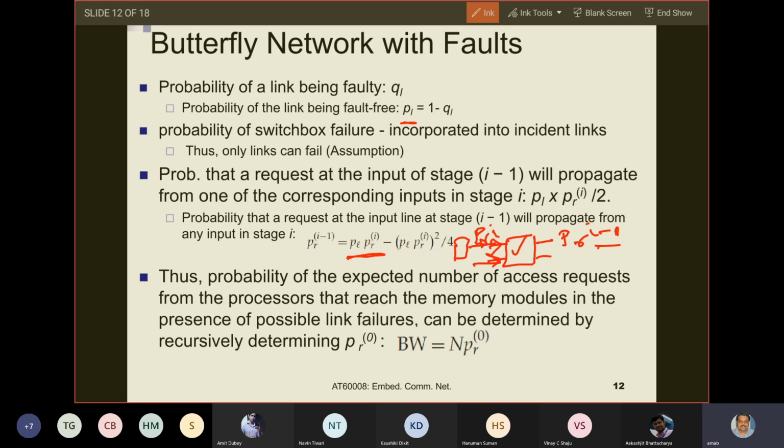So our analysis changes a bit. Whatever was PRI has now become PL into PRI. So PL into PRI by 2 plus PL into PRI by 2 minus PL into PRI by 2 whole square. Right? Any questions here?